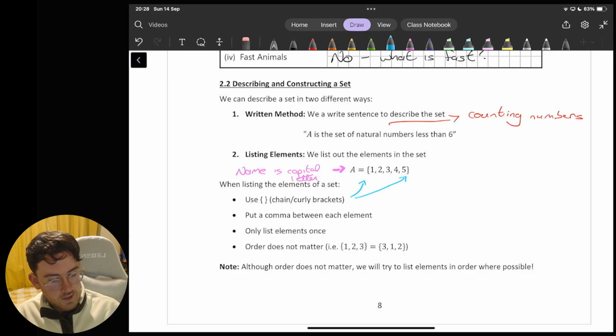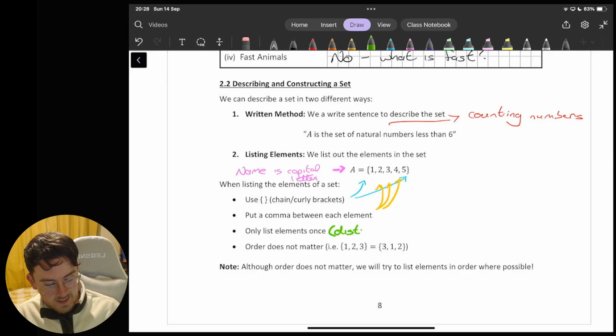We put a comma between each element, so you can see that there's a comma between them all. That again is important. If I don't have commas, I could run into an issue of, is this 1 and 2, or is it 12, or is it 123? So it's important to have the commas there to separate each of the individual elements. The next thing comes from our definition. We only list each element once.